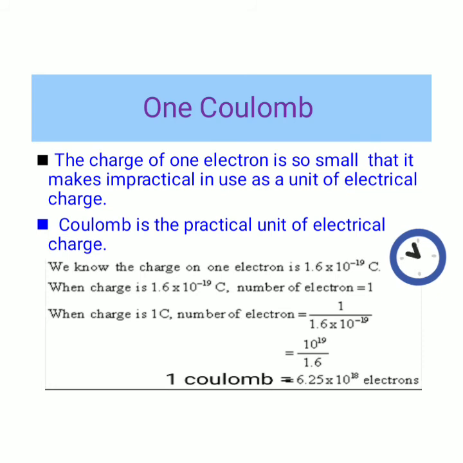We have to calculate how many electrons make up 1 coulomb of charge. We get the answer: 6.25 times 10 power 18 electrons. From that, 1 coulomb equals 6.25 times 10 power 18 electrons.